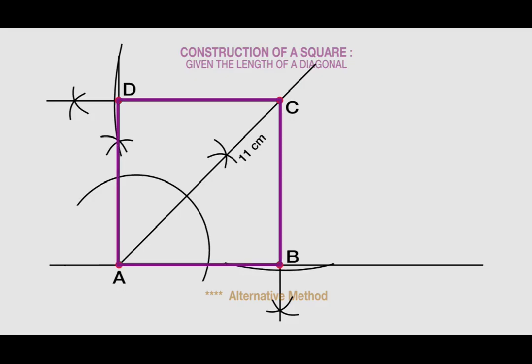I want you to note that to construct any other quadrilateral, sufficient information will be given to aid you.